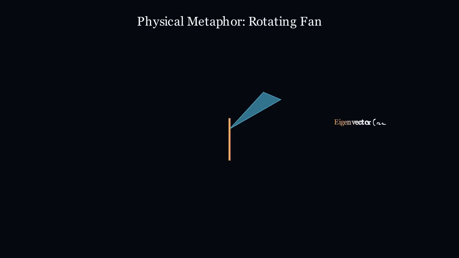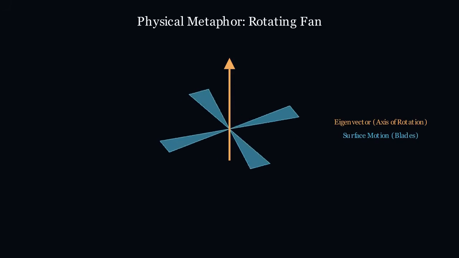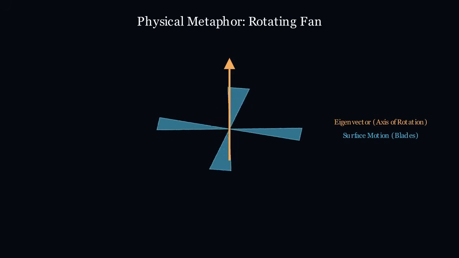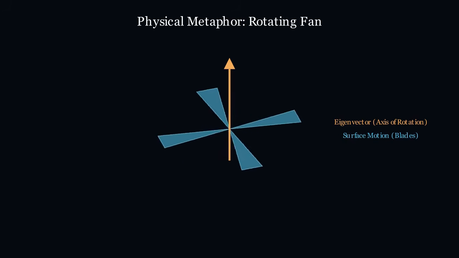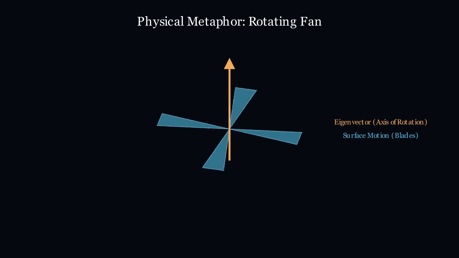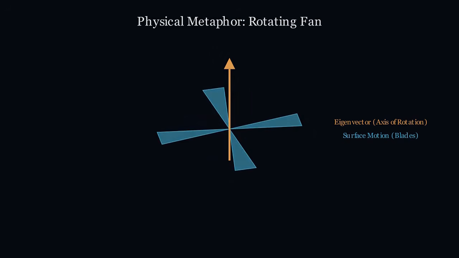Consider a rotating fan. While the blades spin wildly, the axis itself remains fixed, only experiencing forces along its length. The direction of the fan's axis is an eigenvector, and the forces of compression or tension it endures are related to its eigenvalues. They reveal what's fundamental and stable versus what's merely surface-level motion.